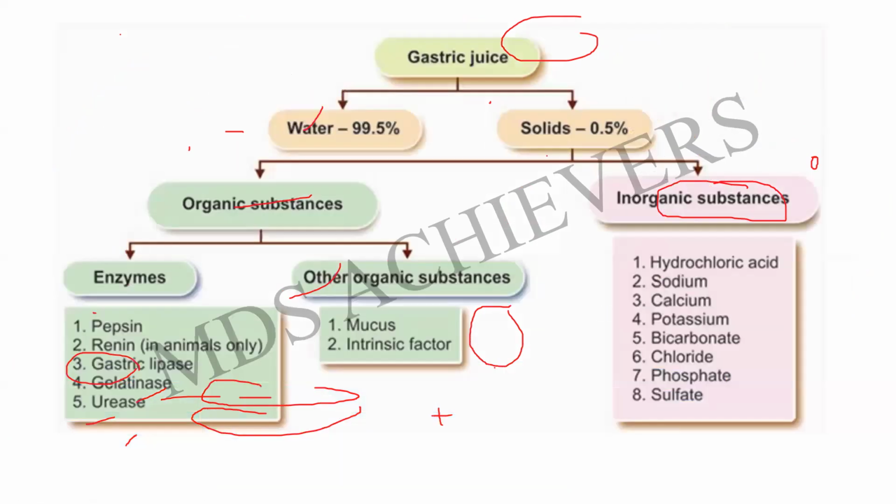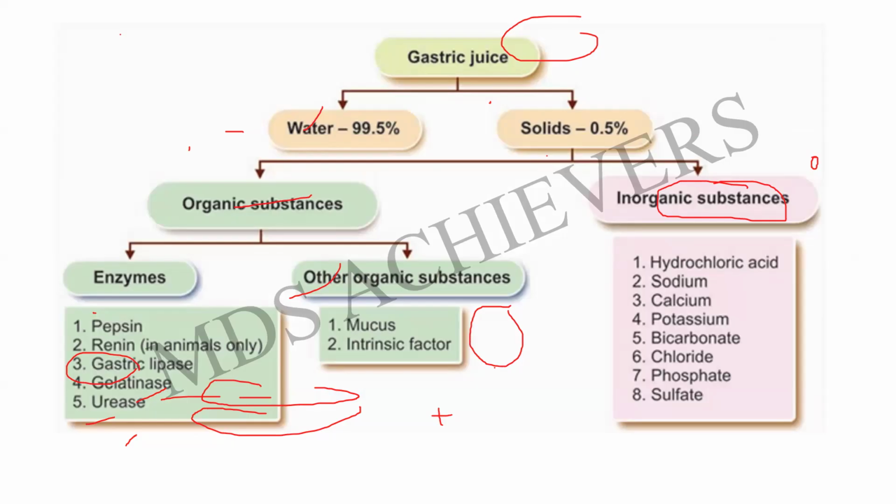Coming to the gastric juice and its composition, it is made up of water, 99.5 percent, and solids, about 0.5 percent. The organic substances are enzymes, that is pepsin, rennin, gastric lipase, gelatinase and urease. Other organic substances are mucus and intrinsic factor.